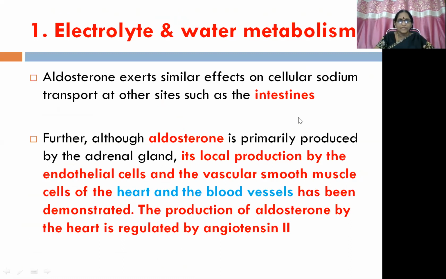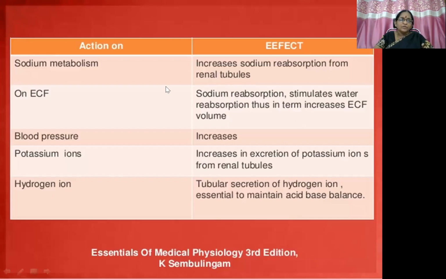The net effect on electrolyte and water metabolism: increased sodium absorption from renal tubules, and sodium reabsorption stimulates water reabsorption, increasing ECF volume, because of which blood pressure rises. There is increased excretion of potassium ions from renal tubules, whereas hydrogen ion tubular secretion will be exaggerated to maintain acid-base balance.